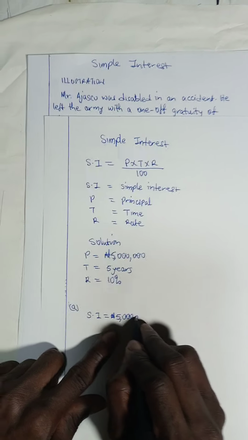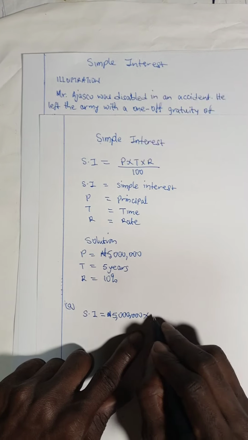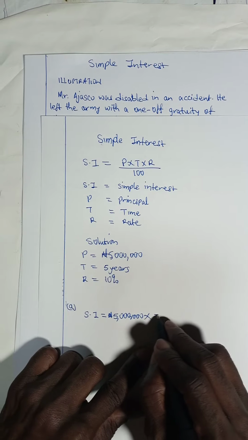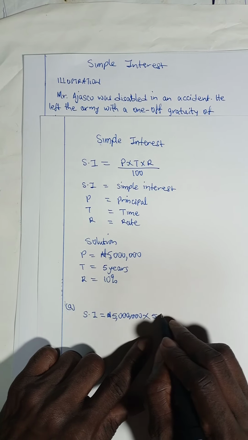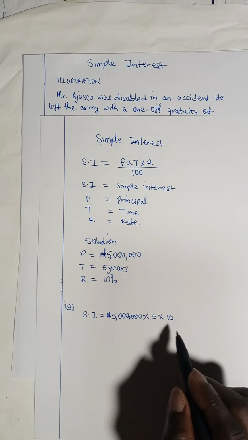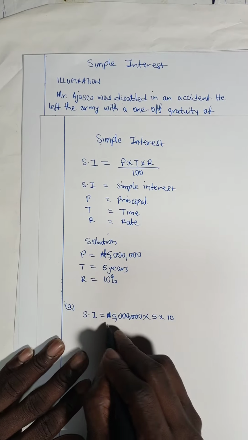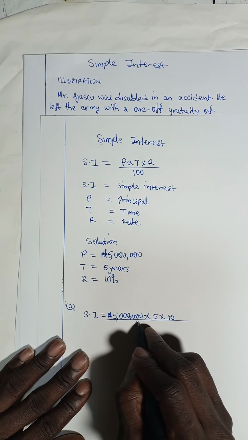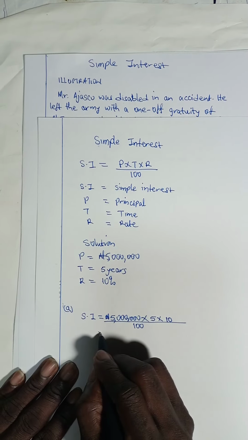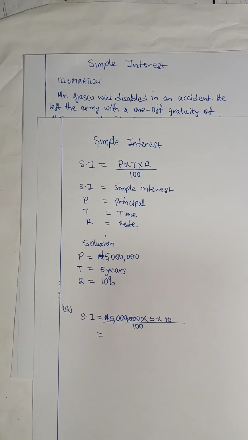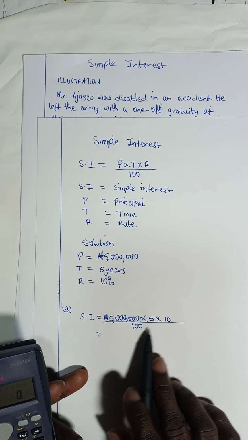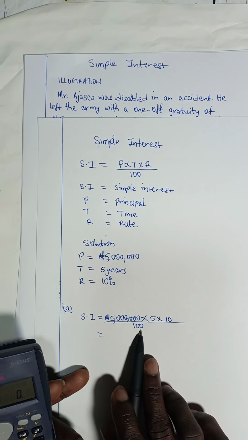Times time. So what's the time? 5 years. And what is the rate? The rate is 10. If you say 10, that means that we now put it over 100. So let's solve this. Because we say 10, then the 100 is this.